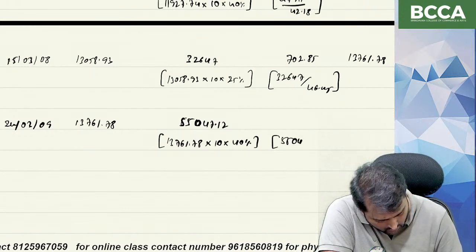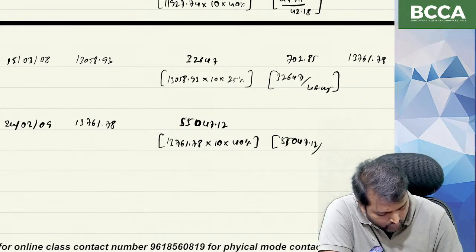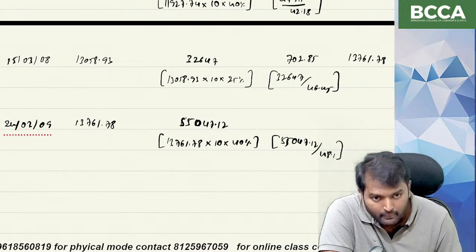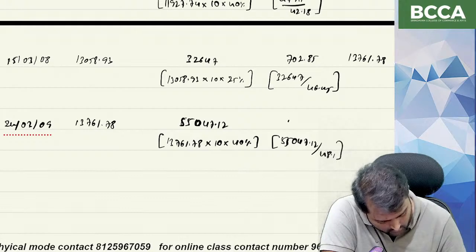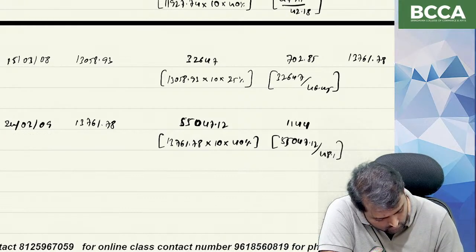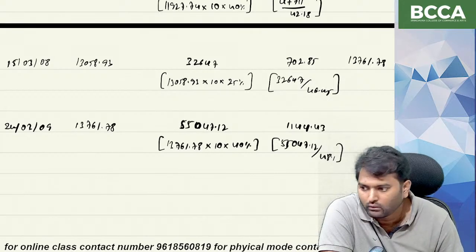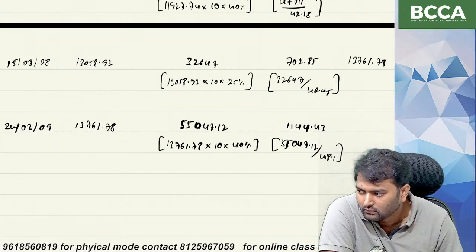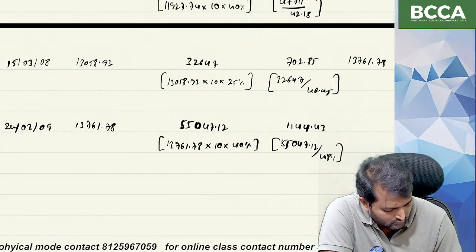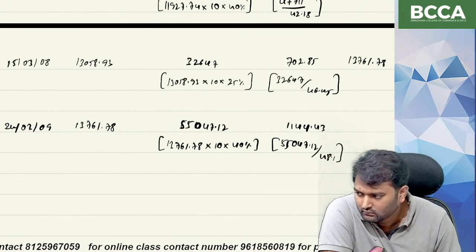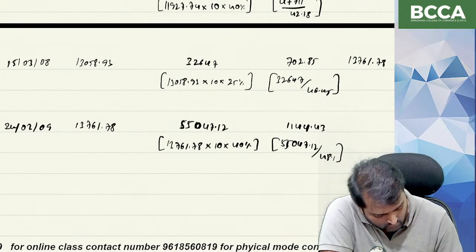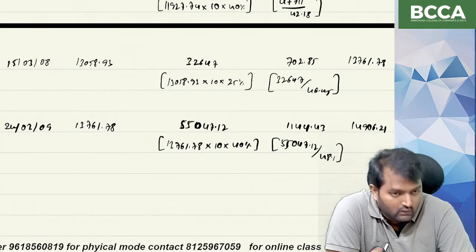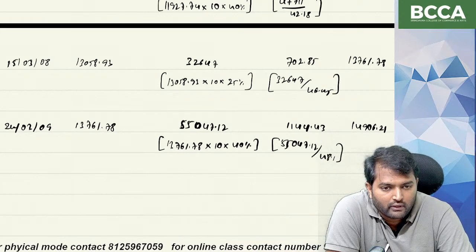And how many units are we going to get? 55,047.12 divided by 48.1 gives 1144.43. Closing number of units 14,906.21.